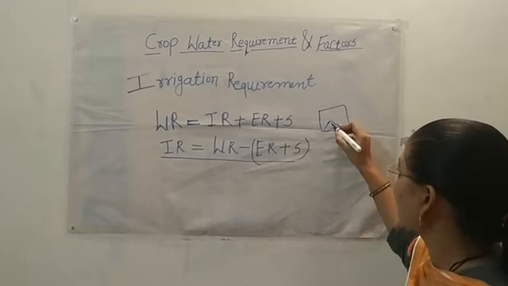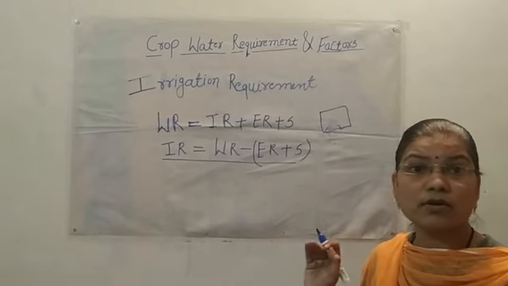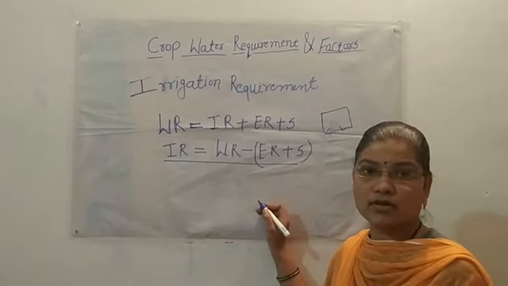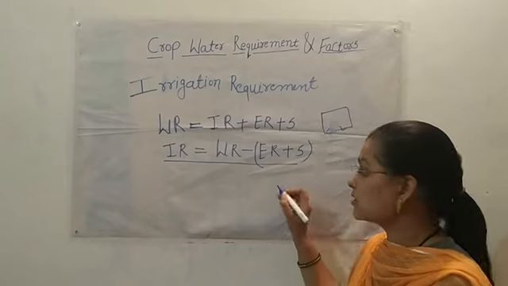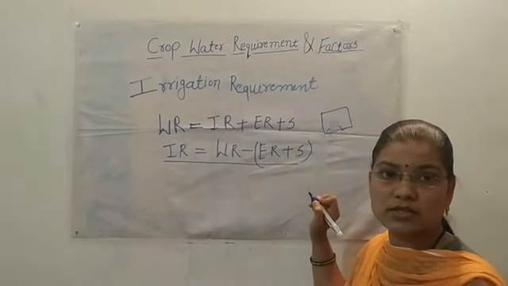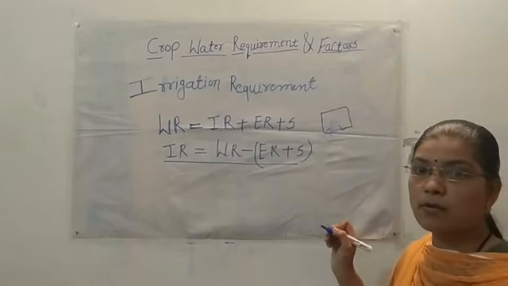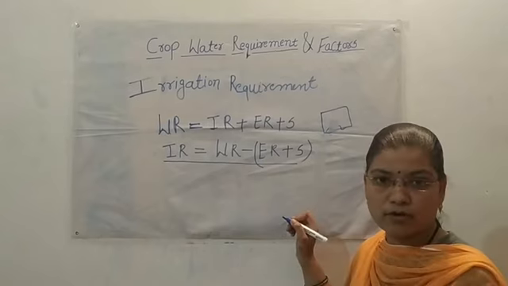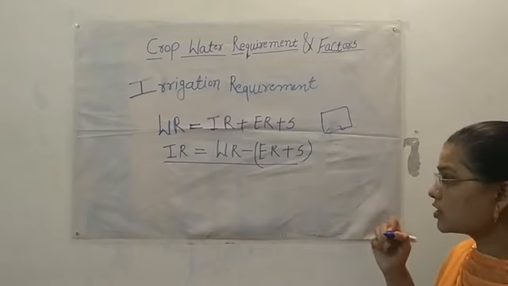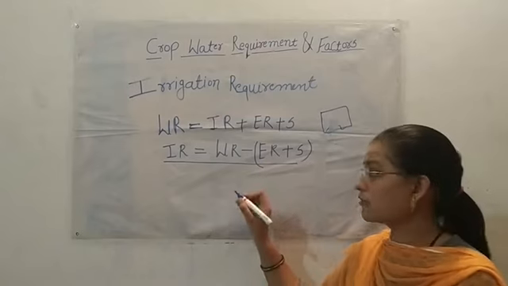The critical growth stages of a particular crop also differ, because crops need the most water at the grain formation stage or ear head formation stage, from flag leaf stage to grain formation.